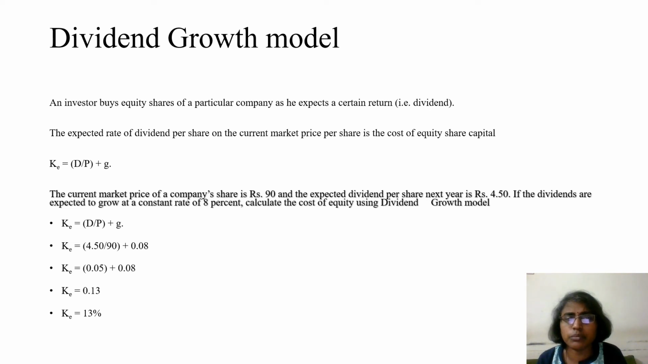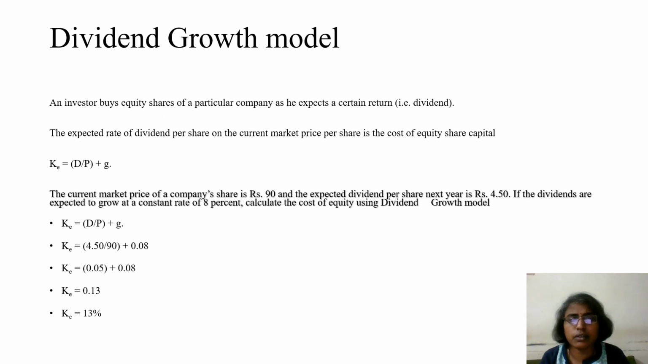Now let's look at the illustration problem. The data given: current market price of share is 90 and the expected dividend per share next year is 4.50. If the dividends are expected to grow at a constant rate of 8%, calculate the cost of equity using the dividend growth model. As per this problem, the model we are going to use is already given, clearly mentioned as the dividend growth model. And what we are supposed to calculate is the cost of equity. Both things are given.